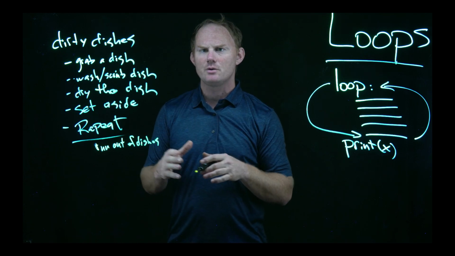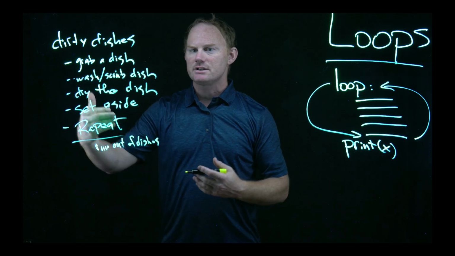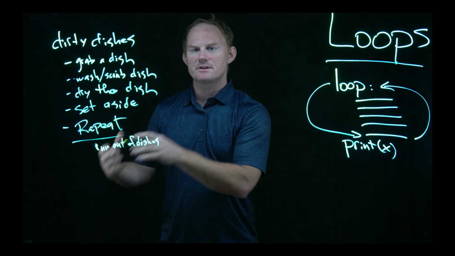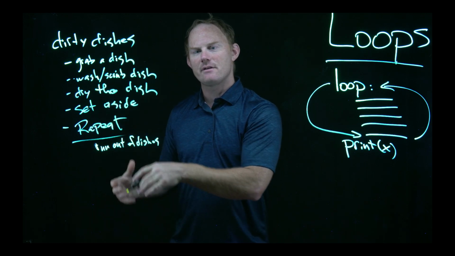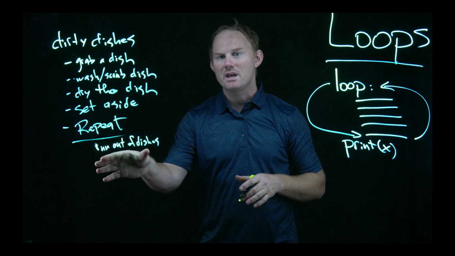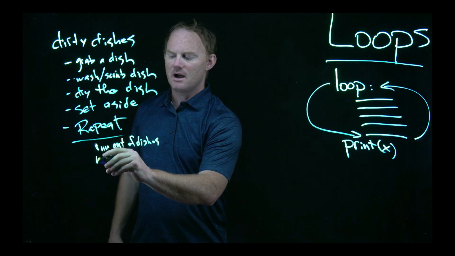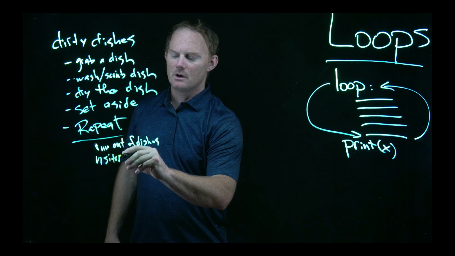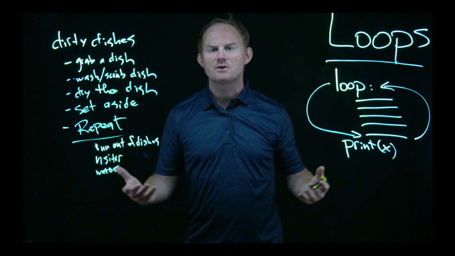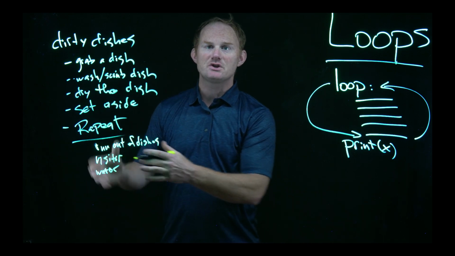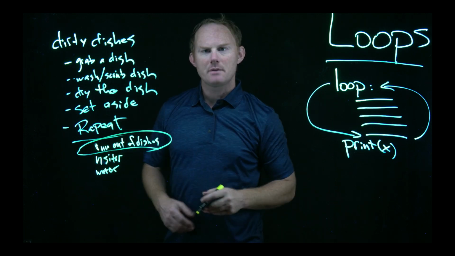Now there are two different types of loops you can write, but each time through, the dish is a little bit different. Maybe it was a fork last time, maybe it's a plate this time, maybe it's a cup, but the process is the same, you operate on that different thing each time. So we keep going until we run out of dishes, or there could be something else like a visitor shows up, or we use up the water, or it runs out of soapiness or something like that. So there's a couple different reasons why you might have to stop, but ideally, you keep going until you run out of dishes.